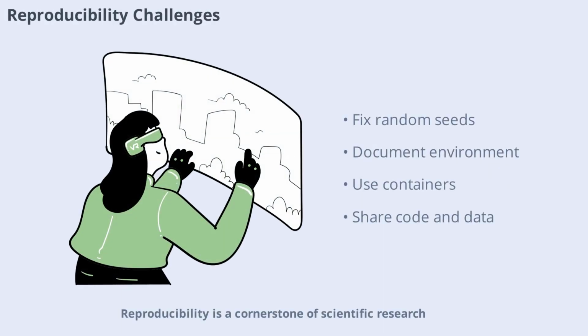Reproducibility is a cornerstone of scientific research, but achieving it in deep learning can be tricky. Differences in hardware, software, or random seeds can lead to inconsistent results. To improve reproducibility, fix random seeds, document your environment, and use containerization tools like Docker. Sharing code and data openly also helps others replicate your work.